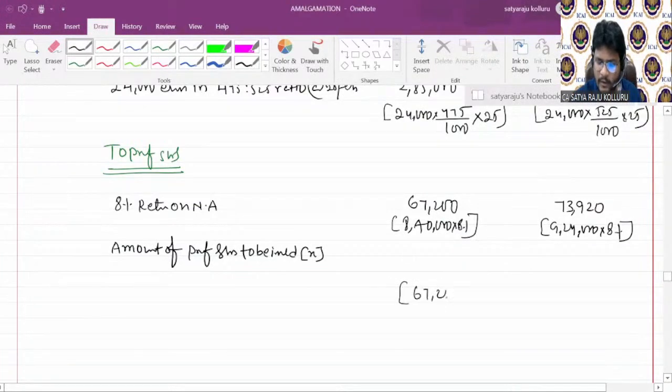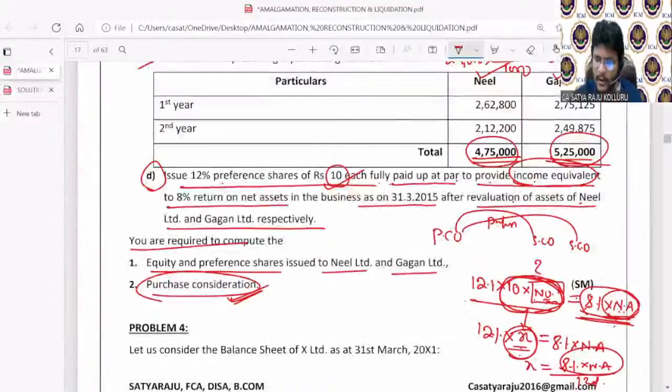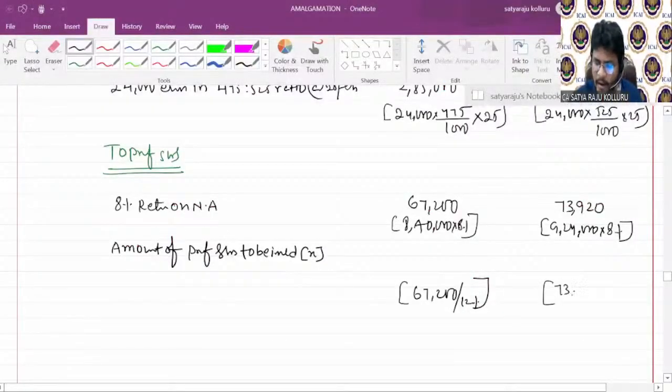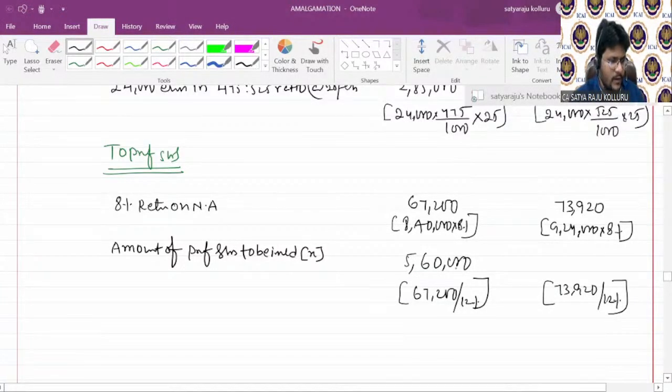So 67,200 divided by 12% here. Here also 73,920 divided by 12%. Then I can easily get amount of preference shares to be issued. How much? Here it is 5,60,000. Here, 73,920 divided by 12% it is 6,16,000.